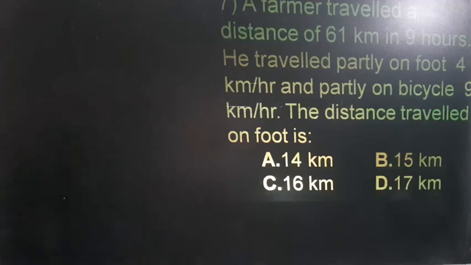A farmer travels a distance of 61 km in 9 hours. And he travels partly, that means out of 61 km, some distance is traveled on foot with a speed of 4 km per hour, and the other distance is with a cycle, at 9 km per hour. So distance traveled on foot is.